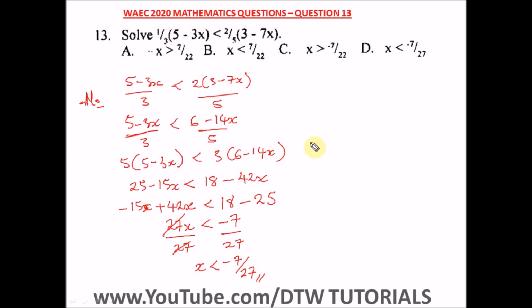And what is our right option here? Our right option is option D. Okay, that is x less than minus 7 over 27.